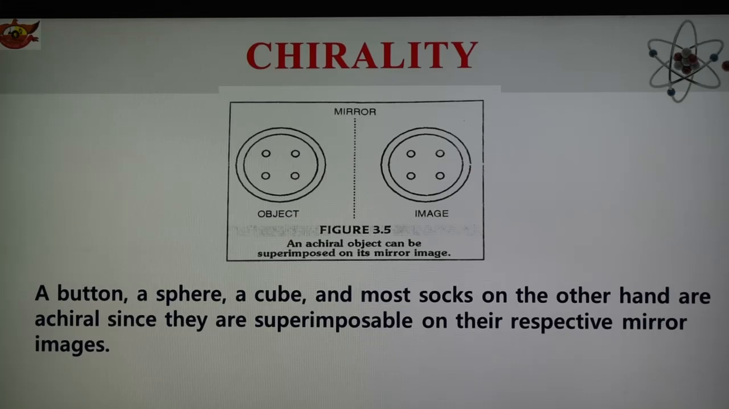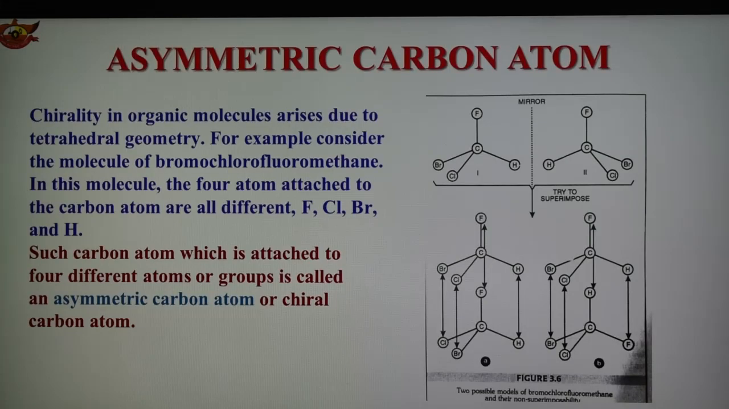So this is the chiral object, and we have seen the alphabets and the hand, which are chiral molecules. So what is chiral and achiral, that is, what is chirality, that we have seen. And now, what is an asymmetric carbon atom? As we know the concept of chirality, that is non-superimposability of the organic molecule. Chirality in an organic molecule arises due to the tetrahedral geometry of the sp3 hybridized carbon.